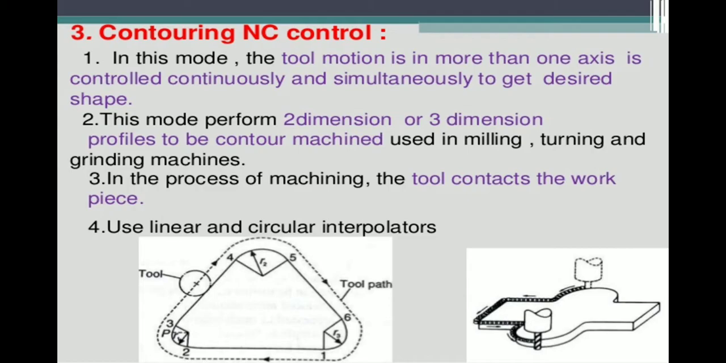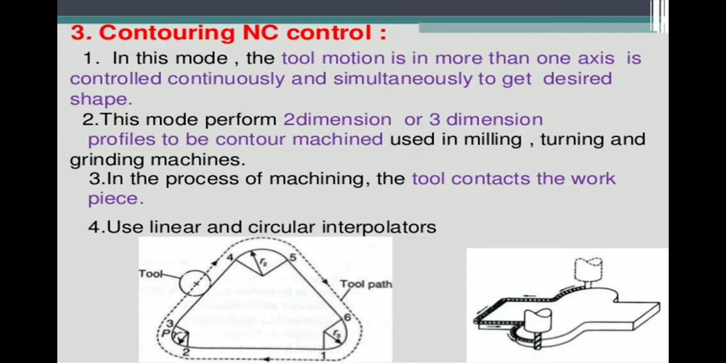So in this mode, the tool motion in more than one axis is controlled continuously and simultaneously to get the desired shape. So what shape and what type of contour or what type of arc should be placed on that product? The cutting tool should be moving only on that contour shape. So that is the contouring NC control.